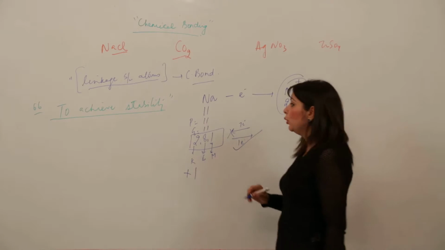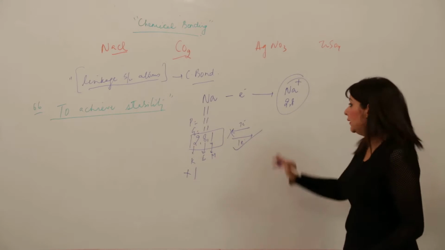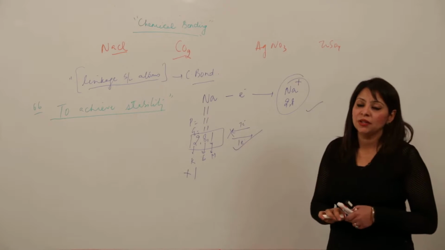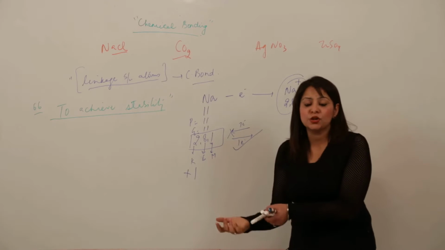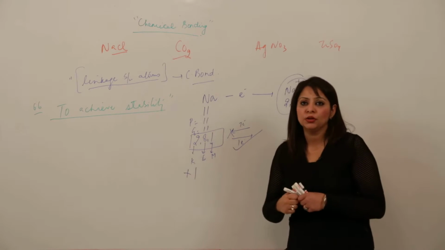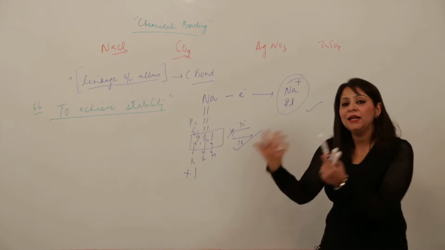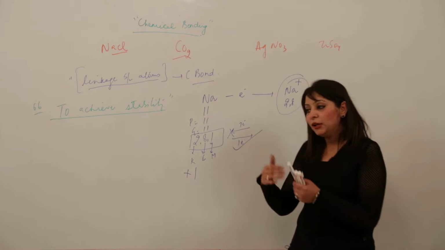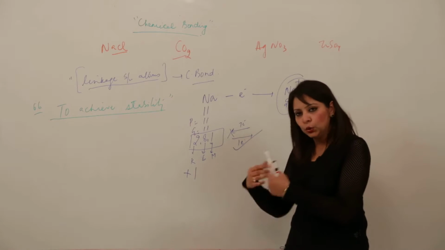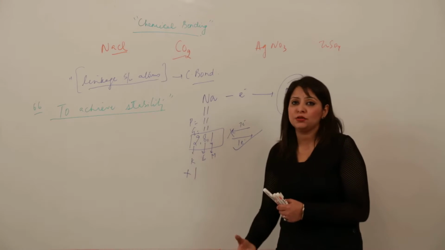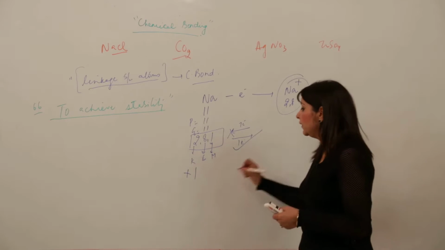But you should know, you are right that it is stable, but the ion cannot exist as such in nature, because if it is losing an electron, somebody should be there to pick up that electron. So that is why it is combining with some other atom. The atom which attained stability by losing an electron will combine with an atom which will accept that electron. So that is why it is combining with chlorine.